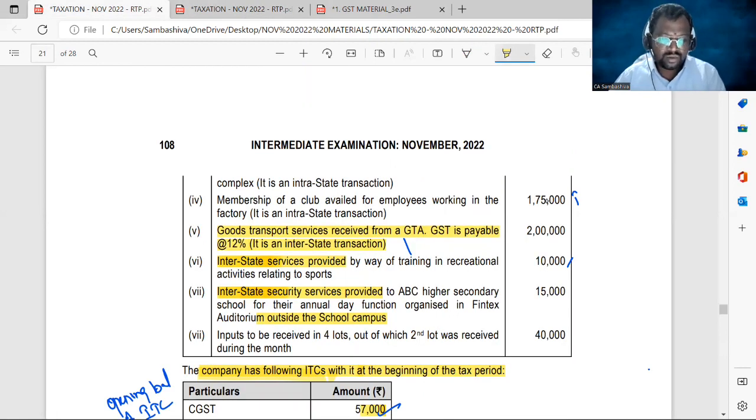Last one, inputs to be received in 4 lots, out of which the second lot was received. Generally, whenever you're receiving the input goods in lots, the total amount of input tax credit can be availed only on receipt of the last lot. Yes or no? And this is only the second lot. You are going to receive the entire amount of the input tax credit only on the receipt of the 4th lot, the last lot. Since it is the second lot, you are not eligible for input tax credit.